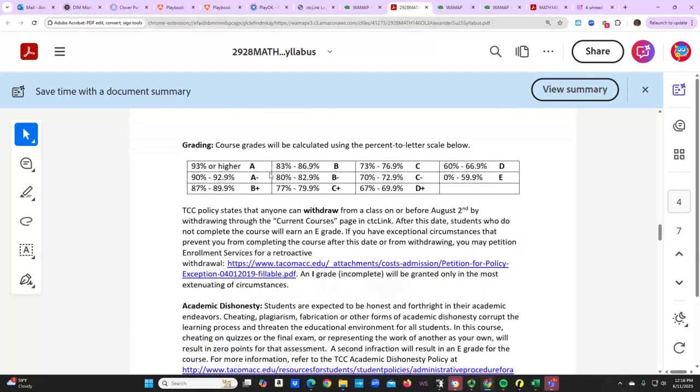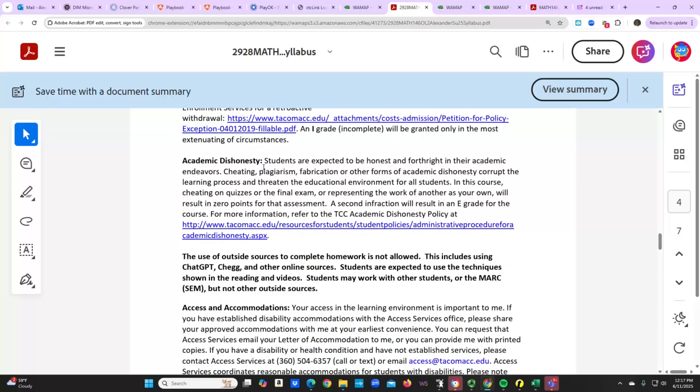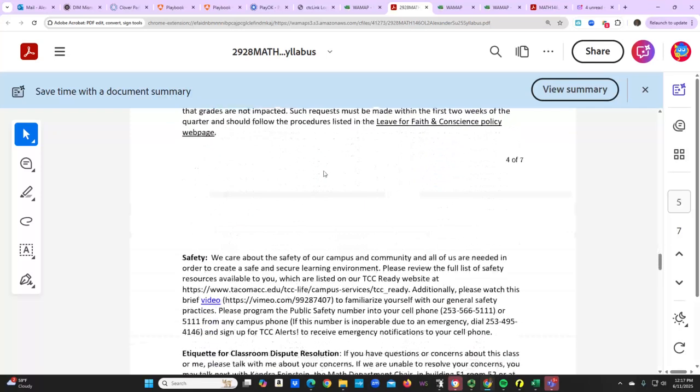So grading, again, we're focusing on A's, right? Here's the column we're looking at right here, A and A minus. All right. If you decide to withdraw, make sure you do it correctly so that you don't have to owe the college if you get out of there when you're supposed to.